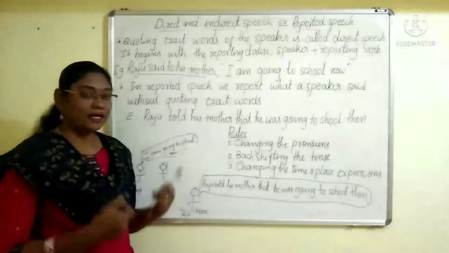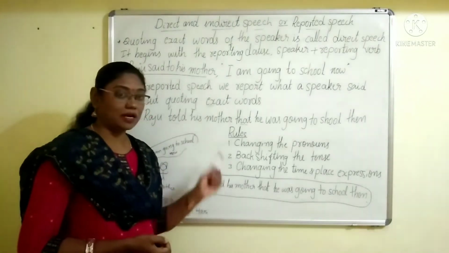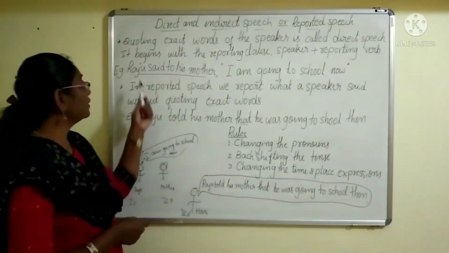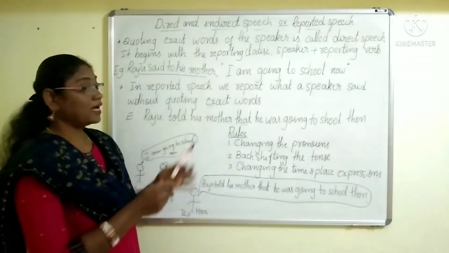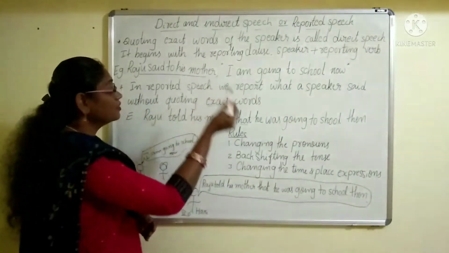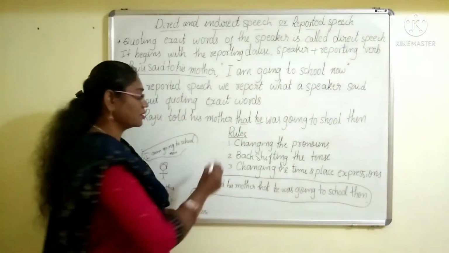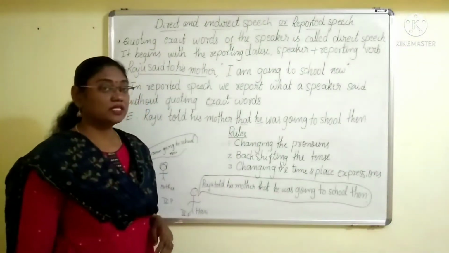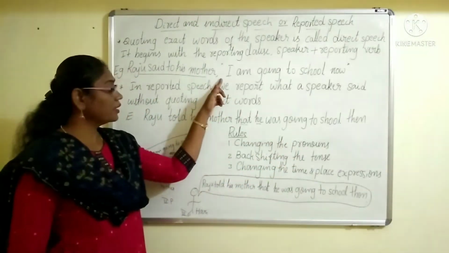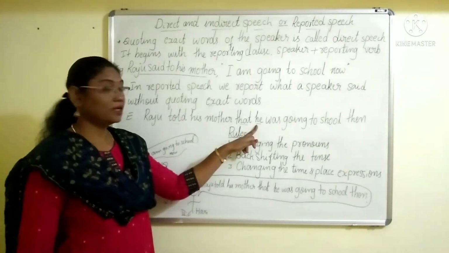Okay, and let's look into these examples, whether we have followed these rules or not. Okay, changing the pronouns, right? You can notice here, this I is a pronoun. Yes, I became he here. Yes, this is okay. We followed this rule. Changing the pronouns, I is changed into he. Okay.